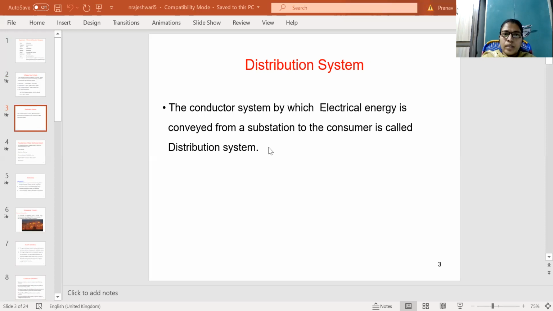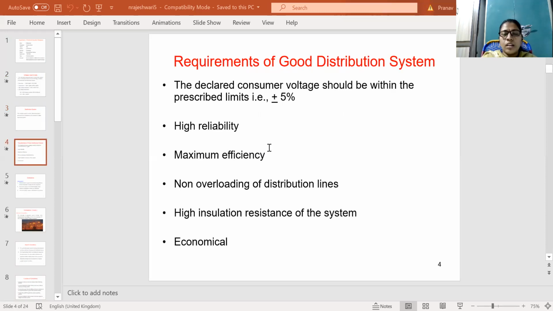The main requirements for good distribution systems are given below. The declared consumer voltage should be within the prescribed limits, that is plus or minus 5% of voltage. Then high reliability of the supply; it should be high, because there should be no failure of power, losses or power cuts.